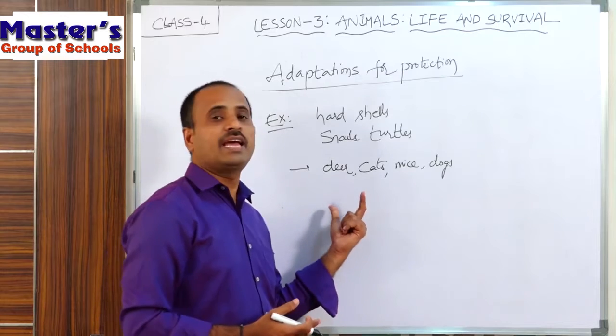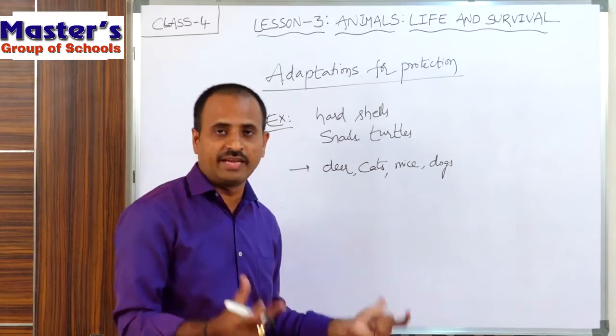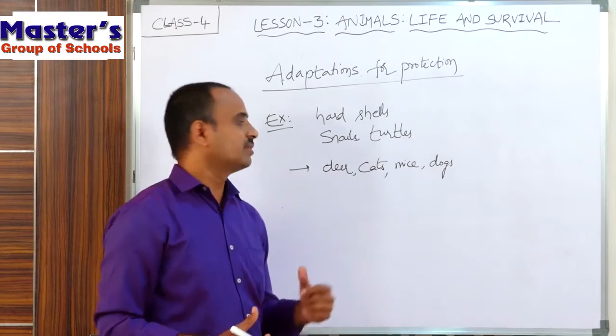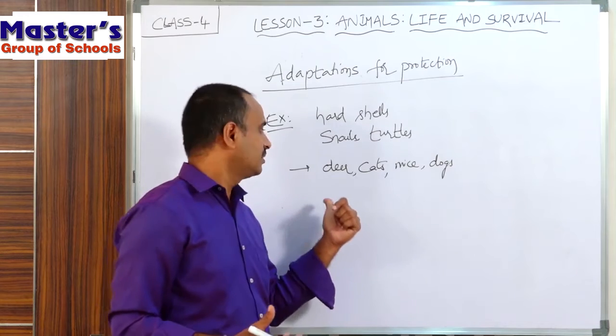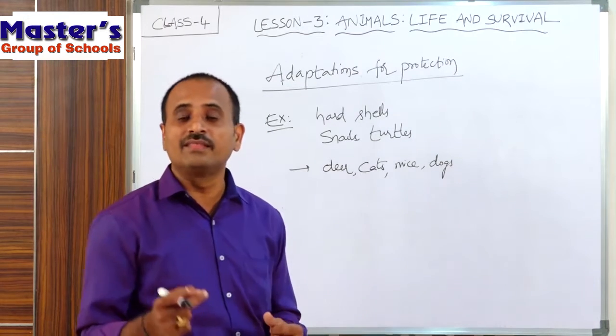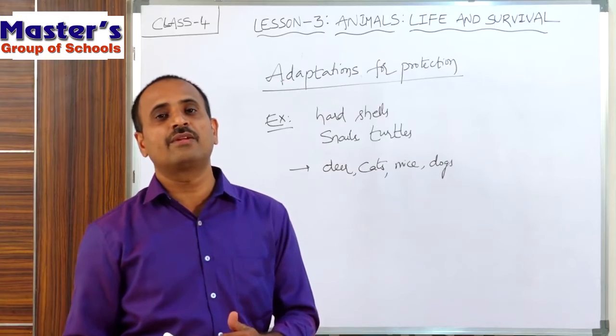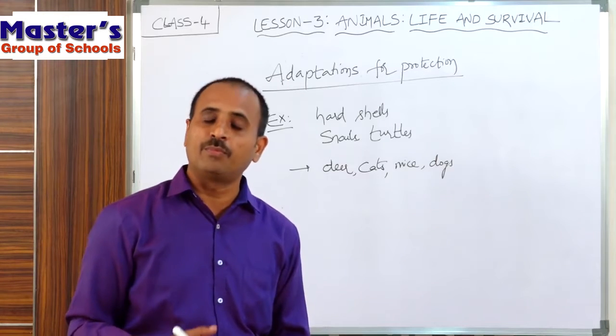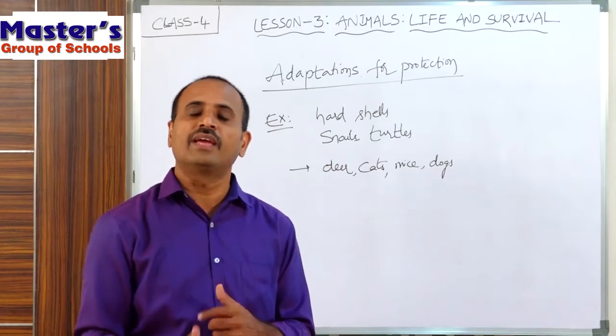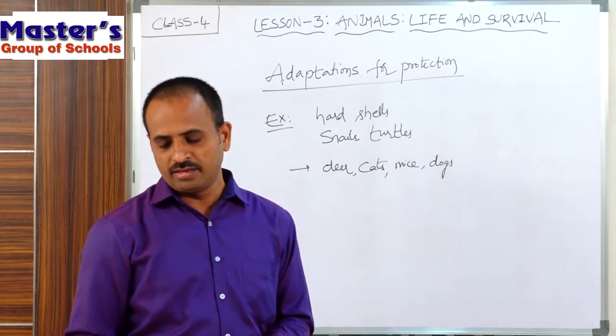So these animals have some adaptations in their legs for fast running. If you take deer, the legs of the deer are very thin and long. Because of this arrangement, the deer can move very speedily and it can protect itself from the enemies. And the next one is,